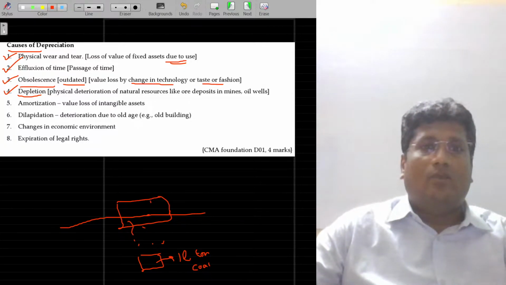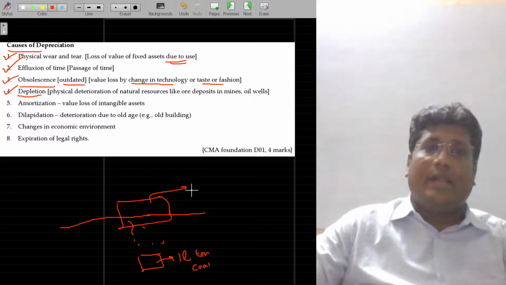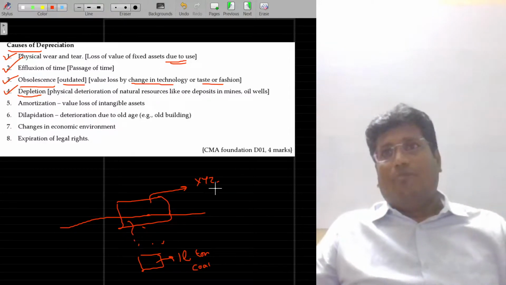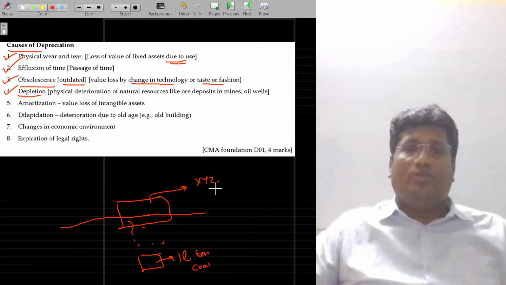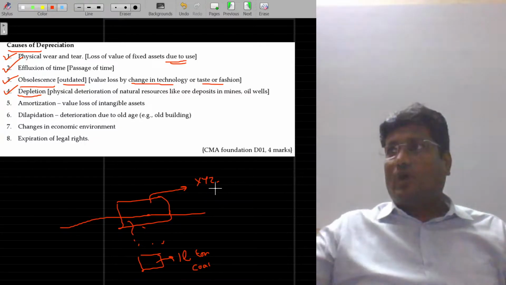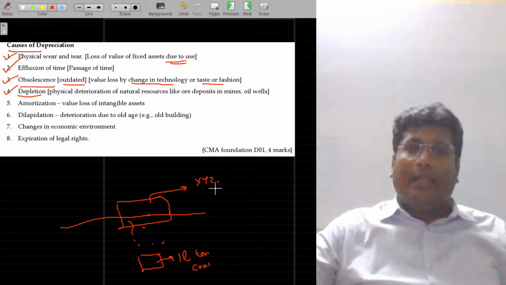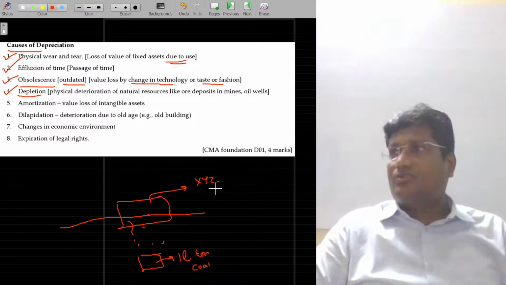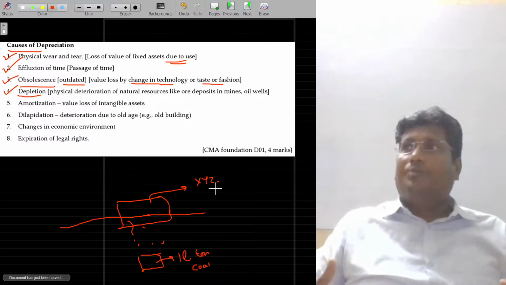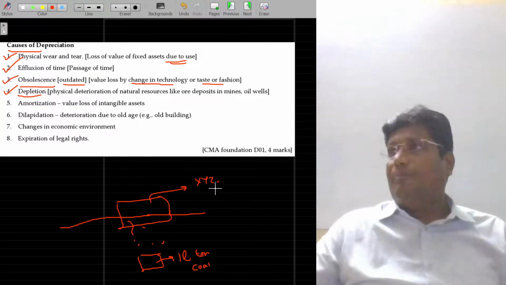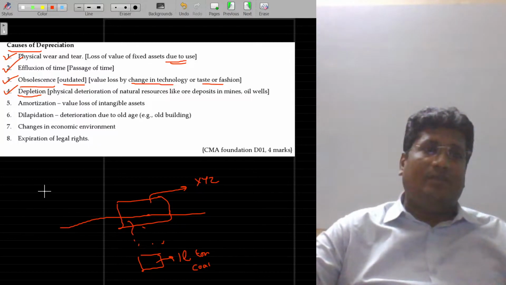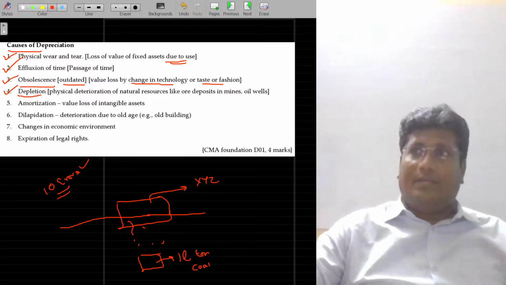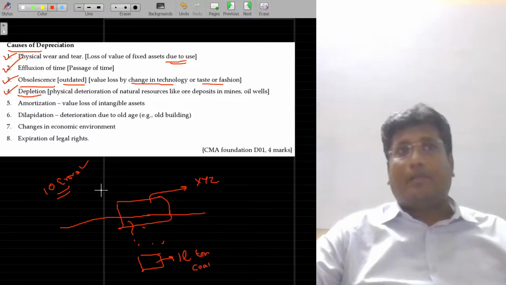Immediately this landowner will give the rights to extract this to somebody else, probably XYZ. I may be the landowner, but I don't have the option. I don't have the capacity to extract and market it. Some corporate companies will have that facility. They can extract, do some refining work, and go for marketing also. But being the landowner, I don't have that option. So I just give my land on lease to the company. And the company offers me, sir, you can take 10 crore rupees for this. This 10 crore rupees I get, paid by the company.